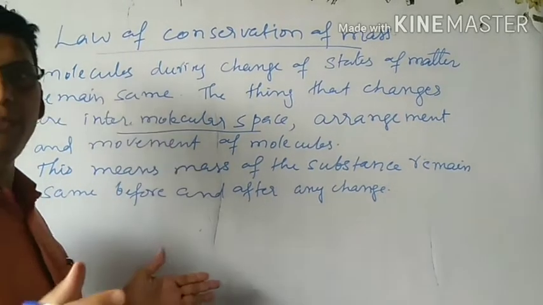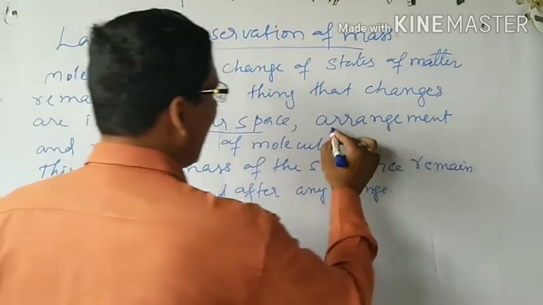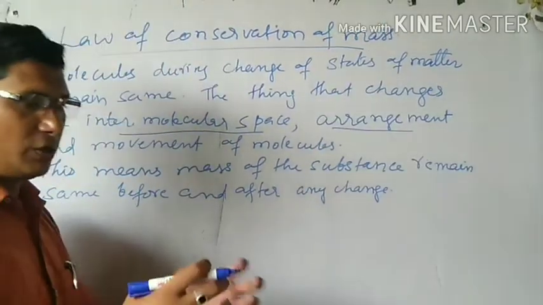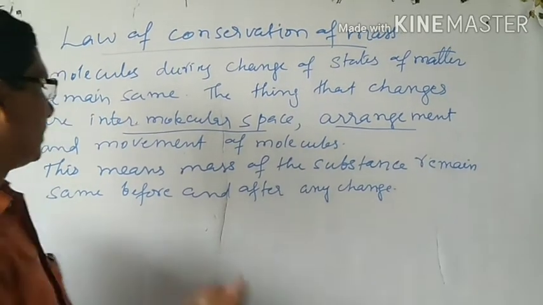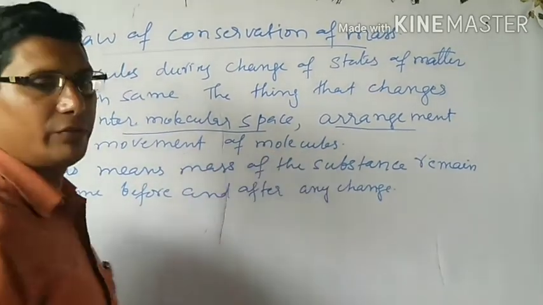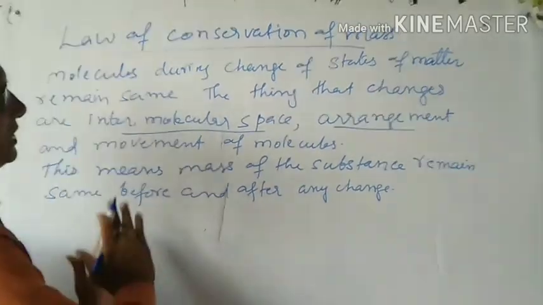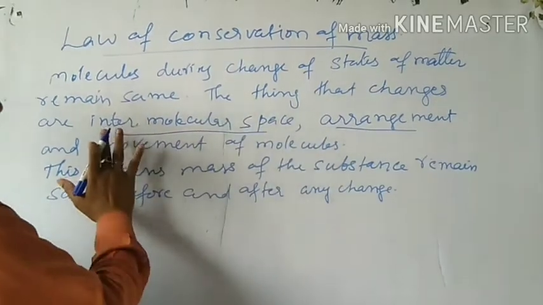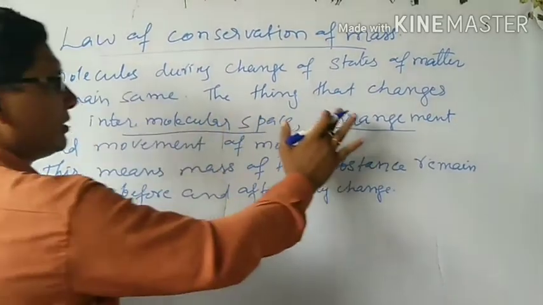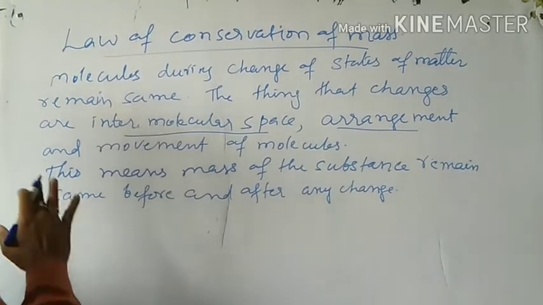It is because of the increase in space that solid changes into liquid. The second change is the arrangement of molecules: as the space increases, the arrangement will change. Then the movement of molecules: if space increases, movement will also increase. So during a change in state of any matter, molecules do not change. What changes are the intermolecular space, the arrangement and the movement of molecules.